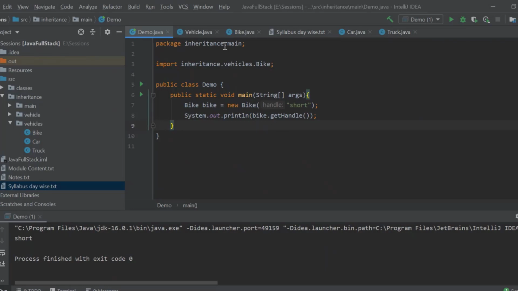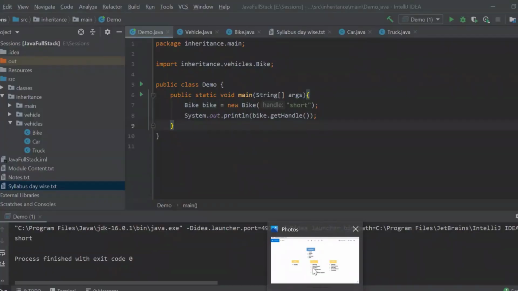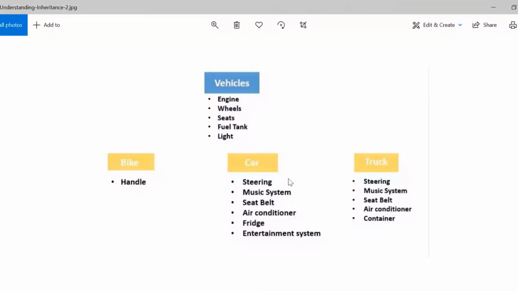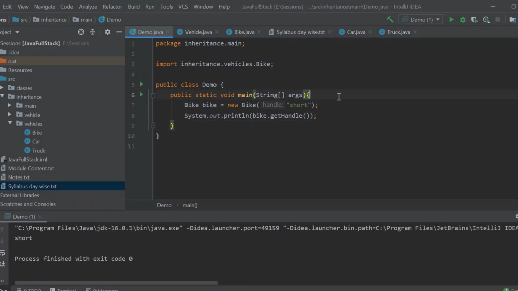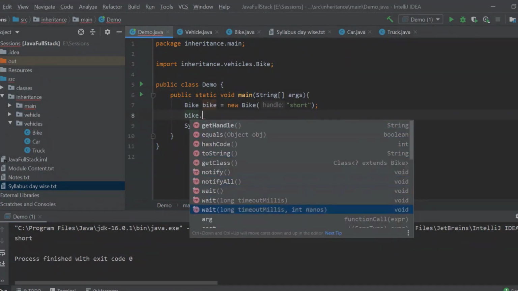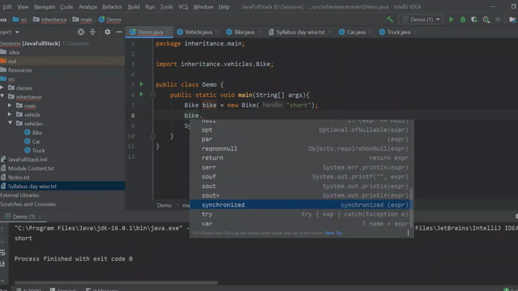Now what I want to do is, we already know from this particular image that bike is in a relation with vehicle. So bike is a vehicle. That means I must be able to access all the vehicle properties also, right? So now am I able to access any vehicle properties over here?